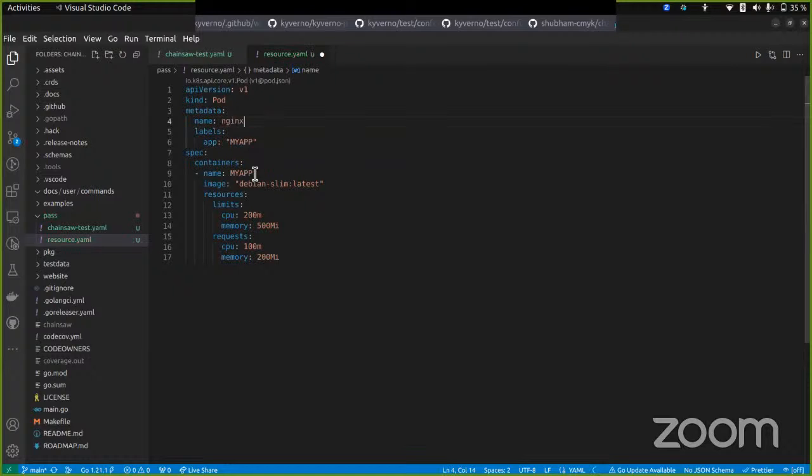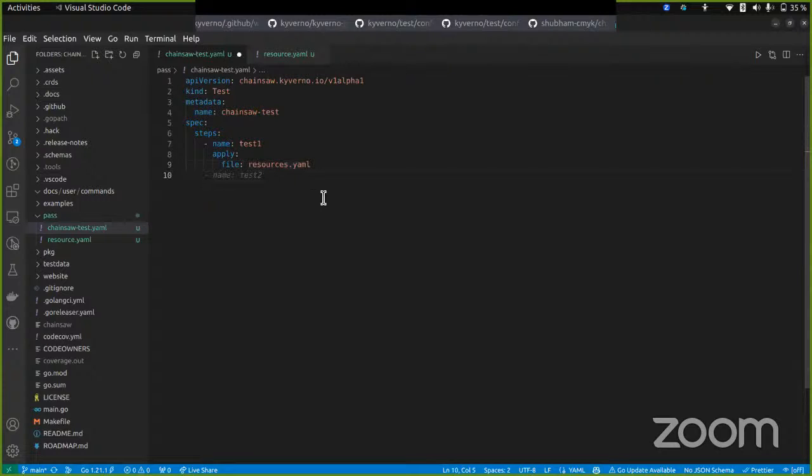So let's say the name could be a simple nginx pod. The container name could also be nginx. And let's say the label is also nginx, our resource label. And the image, we simply don't care about here. Okay, so this is a simple resource that we are going to apply, and we would simply assert this and check if it is really being created or not.